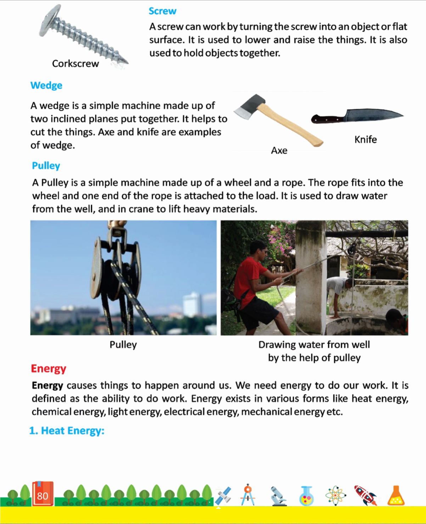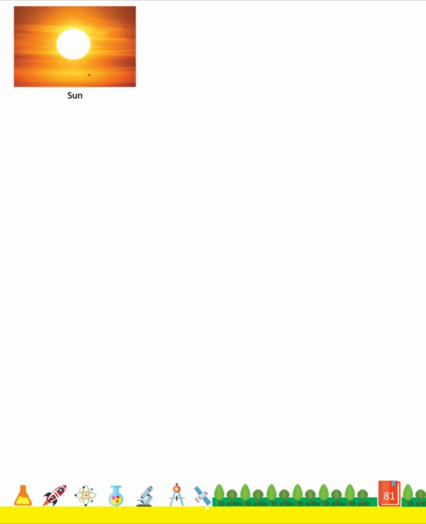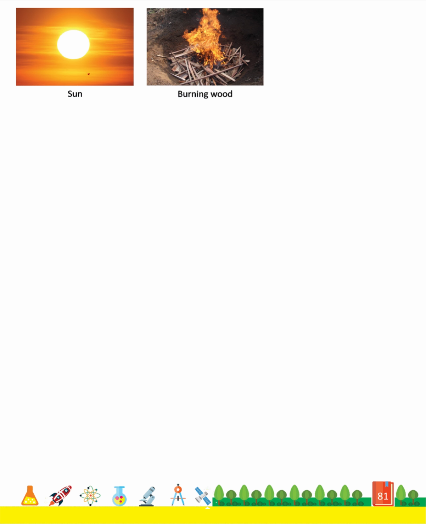1. Heat energy. Heat energy is one of the most important forms of energy. The sun is the main source of heat energy. Other sources of heat energy are fuels like wood, gas, petroleum, etc. Electricity also produces heat energy. Sun, burning wood, gas.